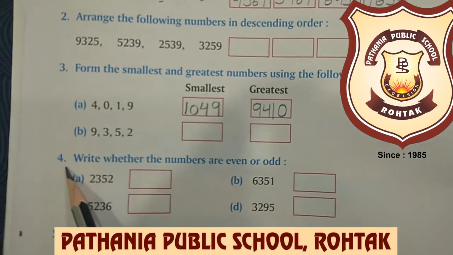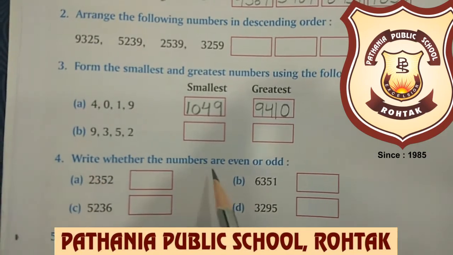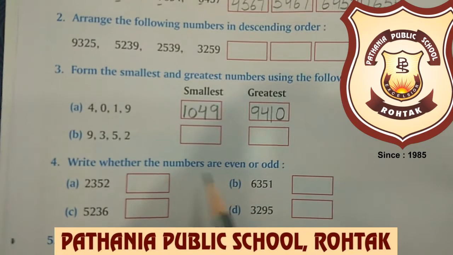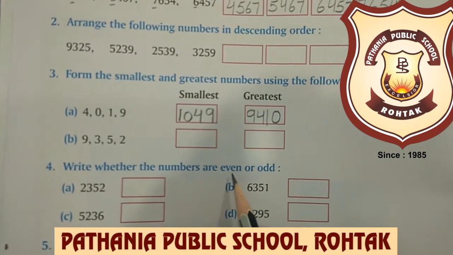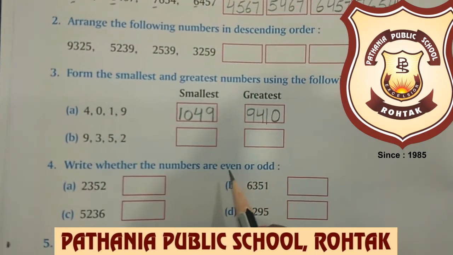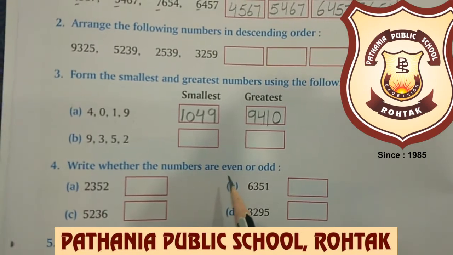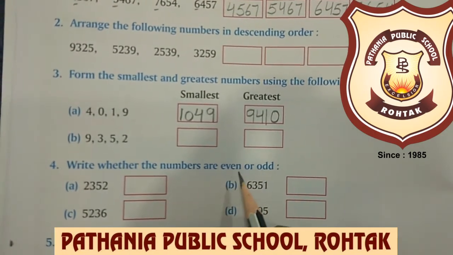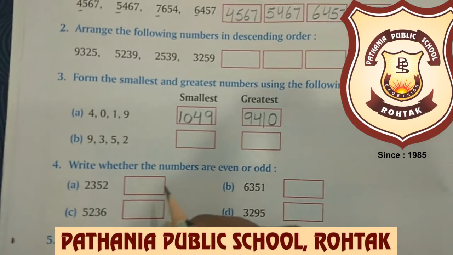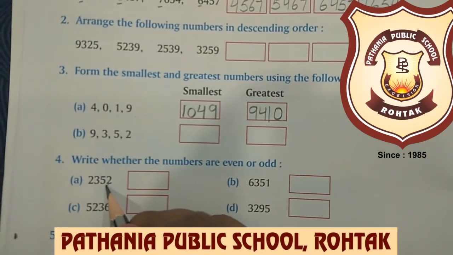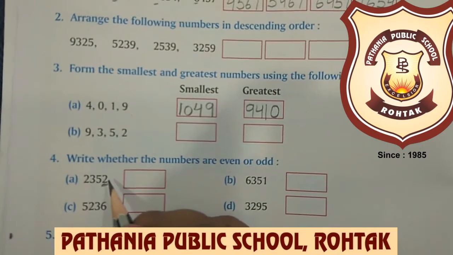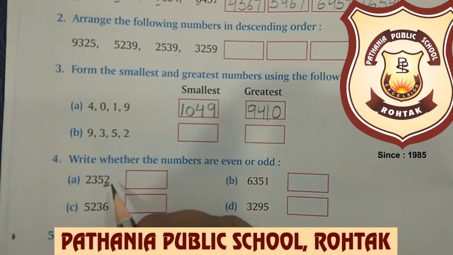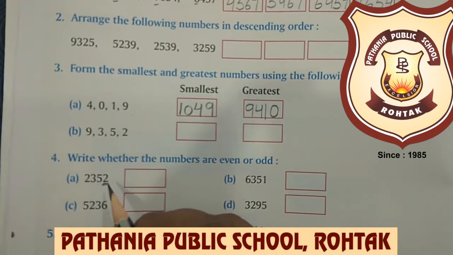Now in fourth question beta, it is asking write whether the numbers are even or odd. Now beta, for finding this, first of all we need to recall the even and odd digits. Even digits are 0, 2, 4, 6 and 8, and odd digits are 1, 3, 5, 7 and 9. So we need to look at the ones place digit. If the ones place digit is odd, the number will be odd. If the ones place digit is even, the number will be even.